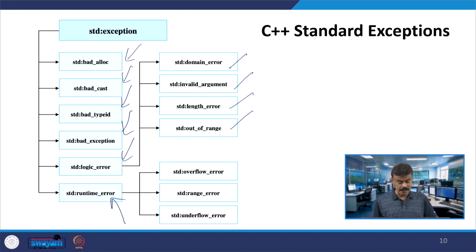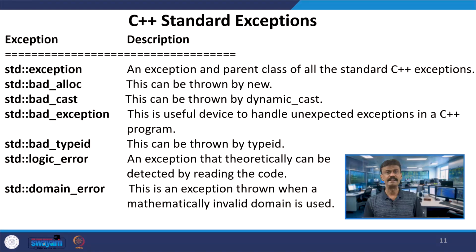Under your runtime error, there is overflow error, range error, and then underflow error. These are all the different types of exceptions. You might have come across at least one. We will take some examples and see these errors in detail.